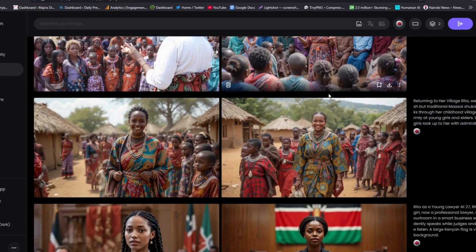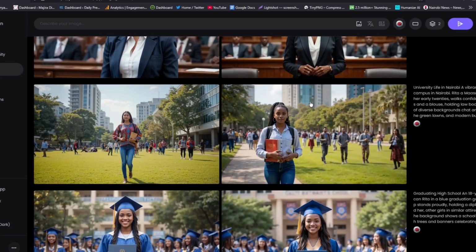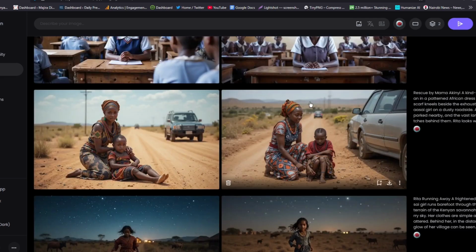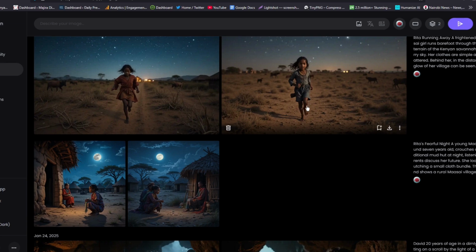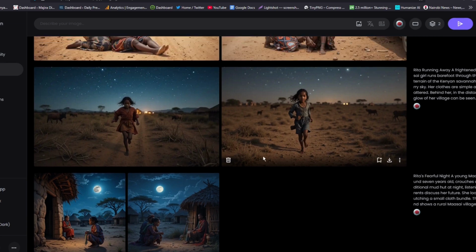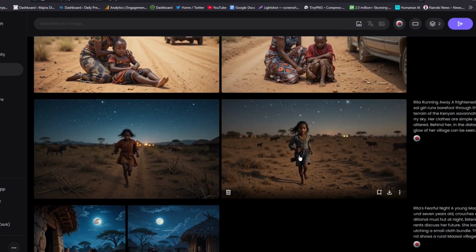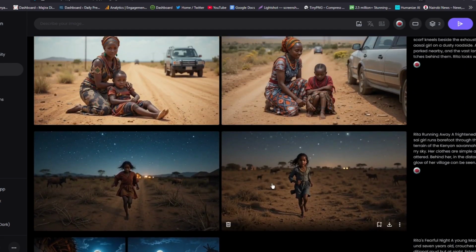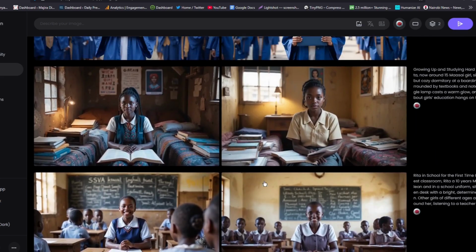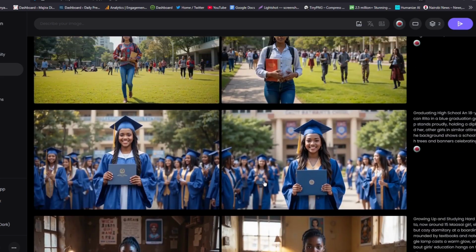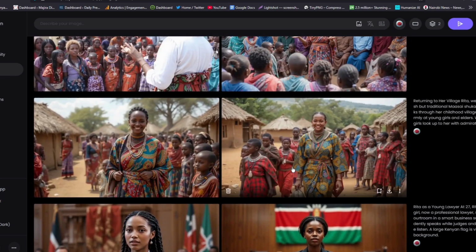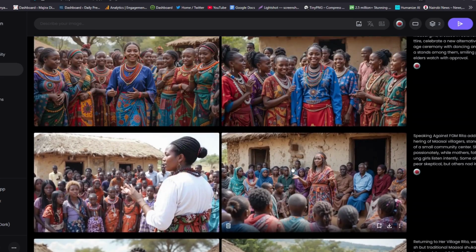Now look at these photos that I've just generated. If you look at them, you realize one thing: they are all consistent and they are telling a story. Now, I want to show you how I was able to generate all these photos and use them to write a story about a young Maasai girl who struggled from the village and escaped FGM and rose the ranks and got a well-wisher, and then was educated, became a lawyer, and came back to the village to rescue the villagers.